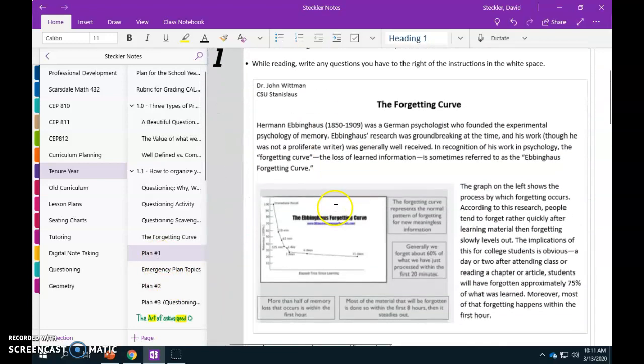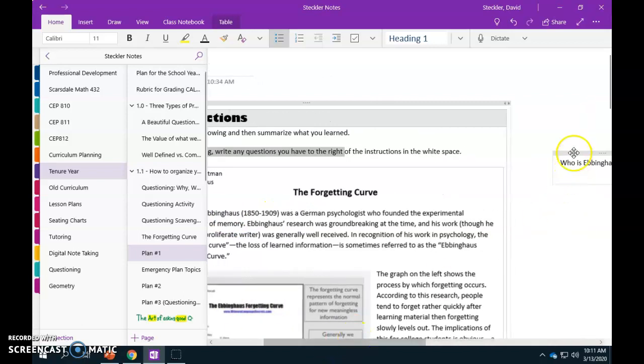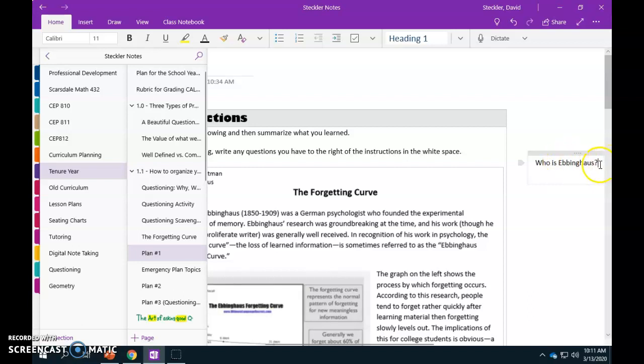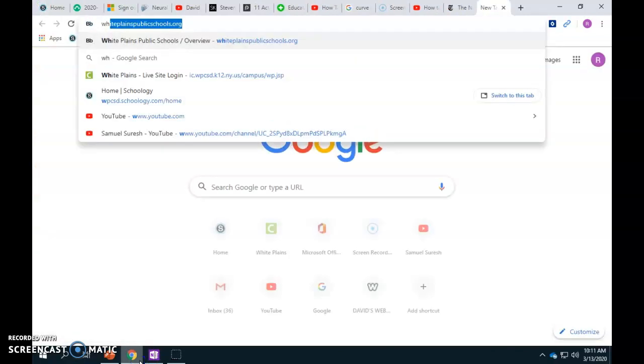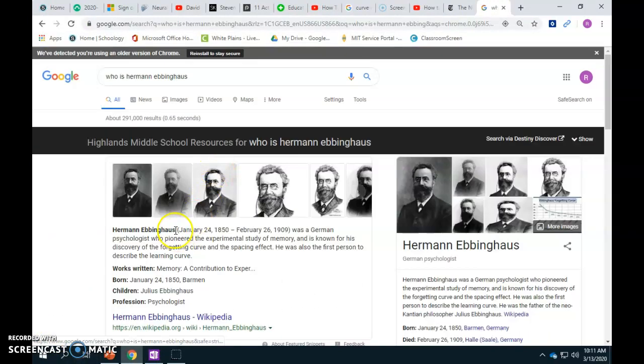While you're reading, you're going to be writing questions to the right for anything you read that you don't understand, so that you can then Google those questions. So if you're reading the first passage over here in step 1, Hermann Ebbinghaus, and you didn't know who he was, I would write to the right, who is Hermann Ebbinghaus? And I would then go onto Google and look up, who is Hermann Ebbinghaus? And I'd read a little bit about him.